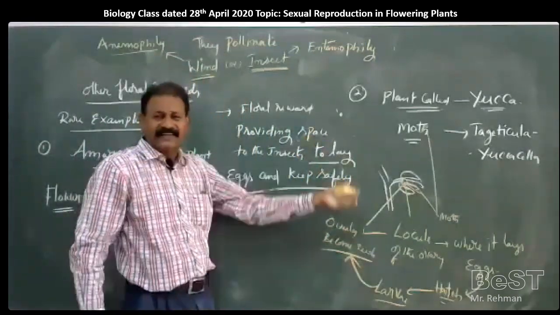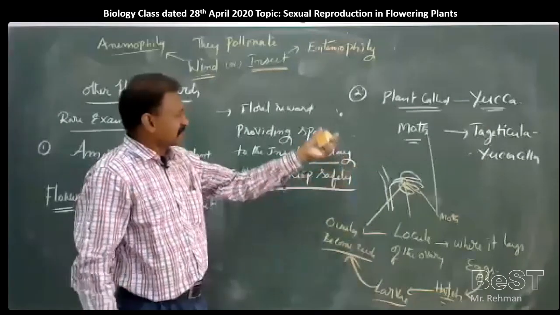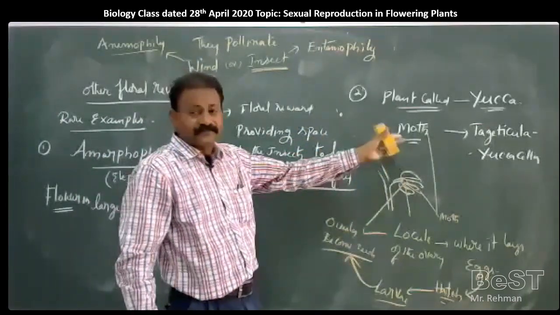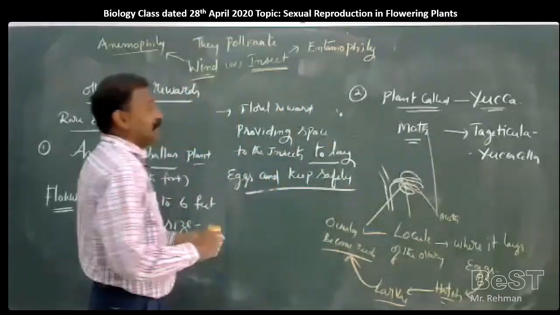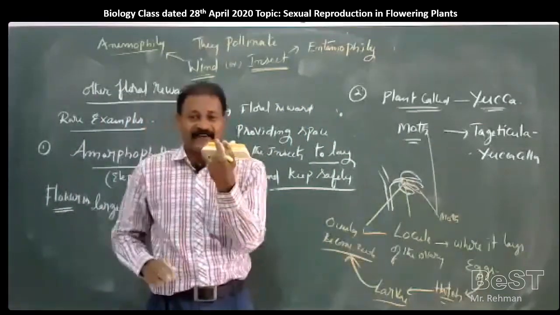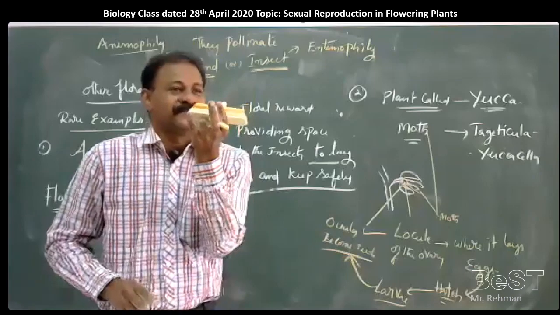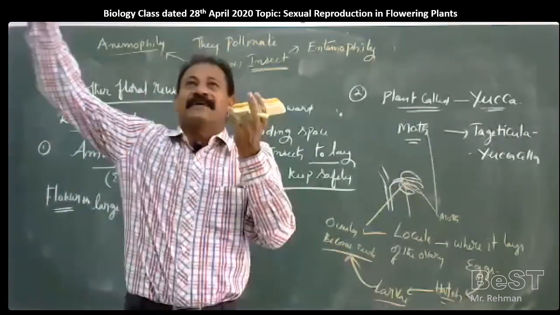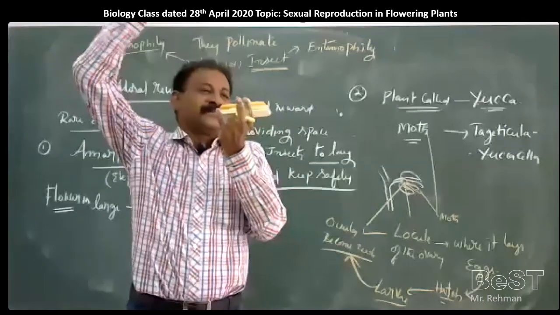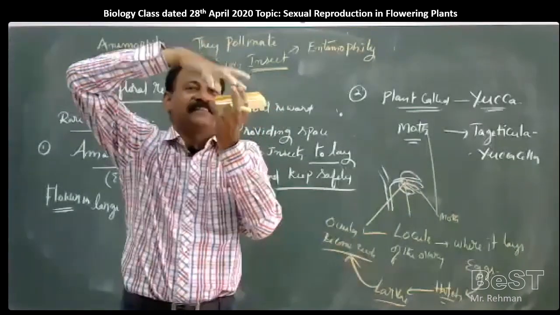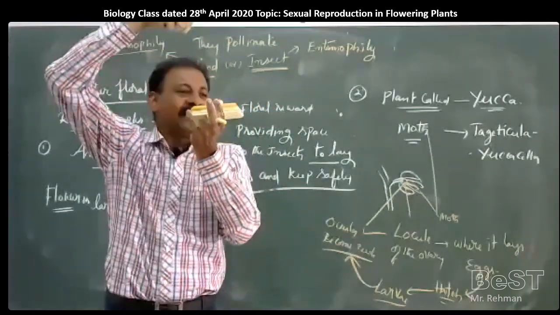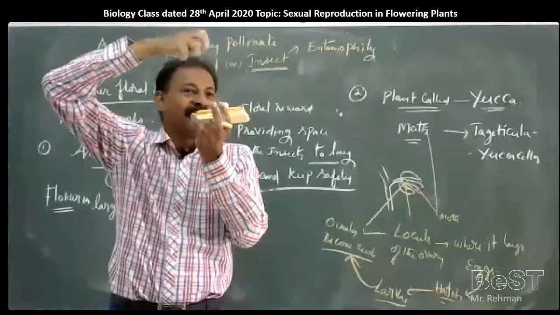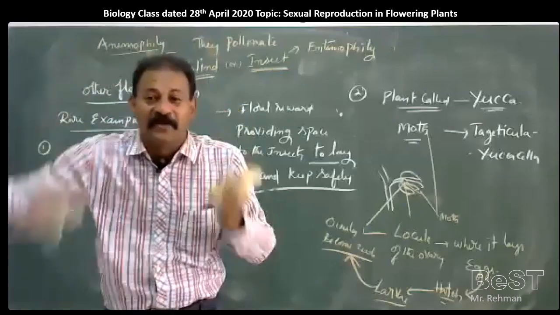Now, many types are there, but as far as our syllabus is concerned, for any examination, this is okay. Sometimes, whenever a flower has fragrance, color, odor and nectar, some insects will come. They will move around the flower and land on it. They will collect the nectar, but they are not going to bring about any pollination.